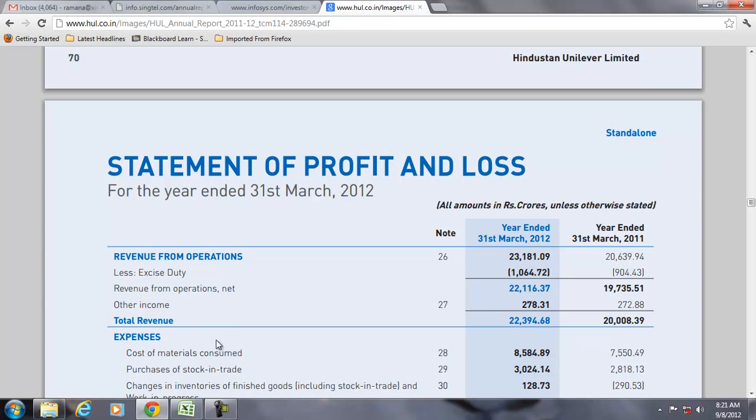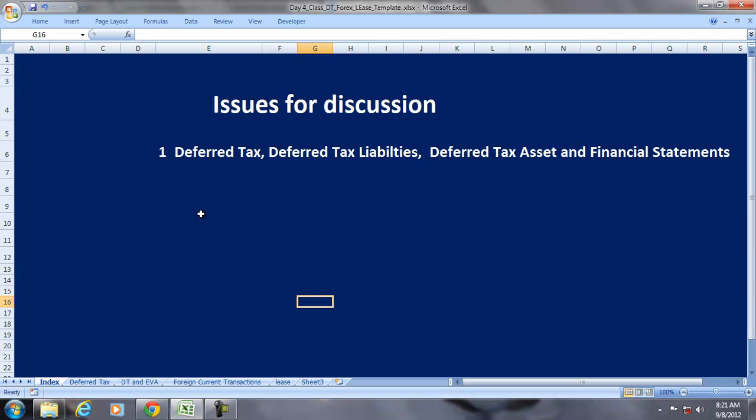So conceptually, there is a need for us to understand what this deferred tax is. Deferred tax is actually the tax on the timing difference or the tax on the temporary difference.